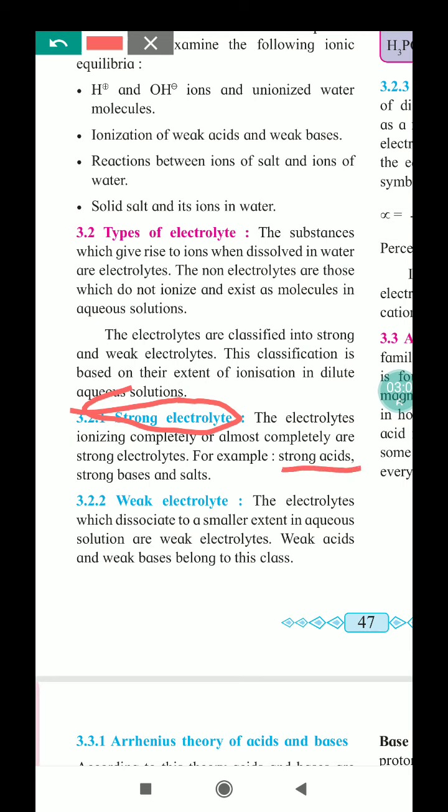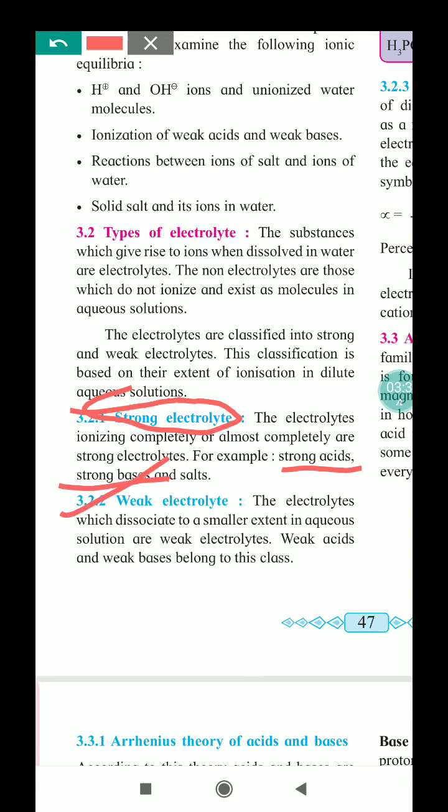Strong acids: sulfuric acid, hydrochloric acid, nitric acid, these are the strong acids. Strong bases: NaOH, KOH, sodium hydroxide and potassium hydroxide, these are the strong bases. And all types of salts which are formed by acids and bases, whether strong or weak. Then the next one, weak electrolyte.